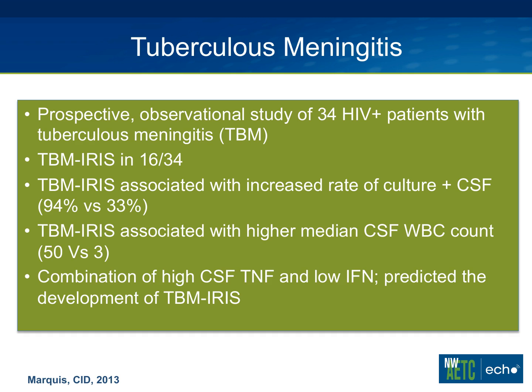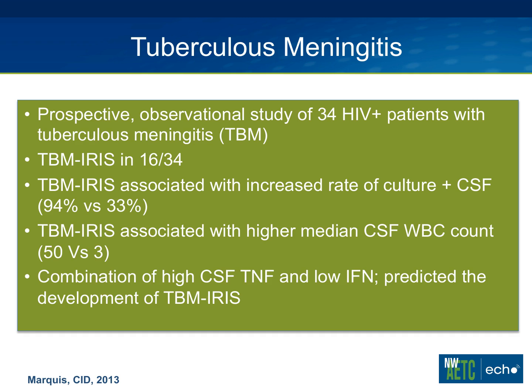This study, I thought to add into the lecture this morning, was a recent publication on tuberculosis meningitis. It was a prospective observational study of 34 HIV-infected patients with TB meningitis, and IRIS occurred in half of them.